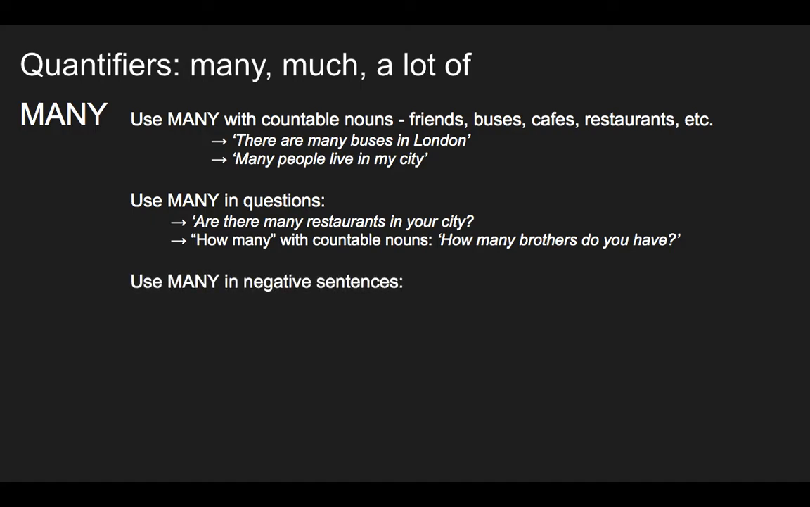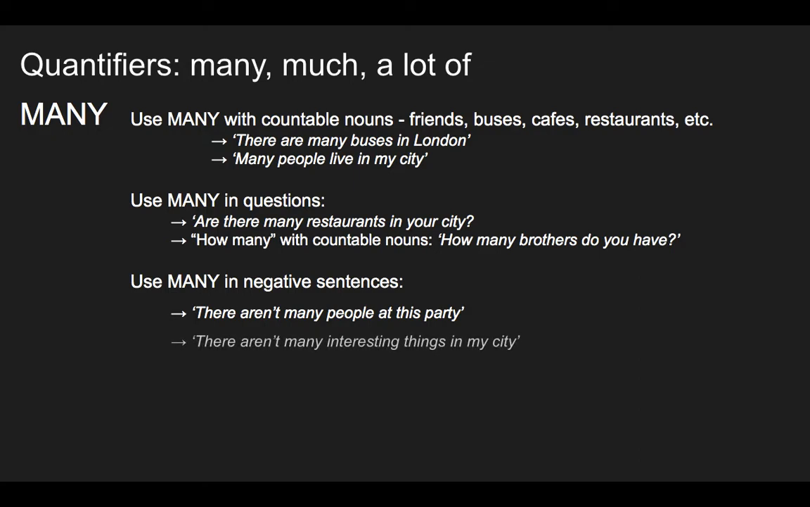We can also use many in negative sentences. There aren't many people at this party. If you're at a party and there are 4 people, you'll say, there aren't many people at this party. Or another example, there aren't many interesting things in my city.